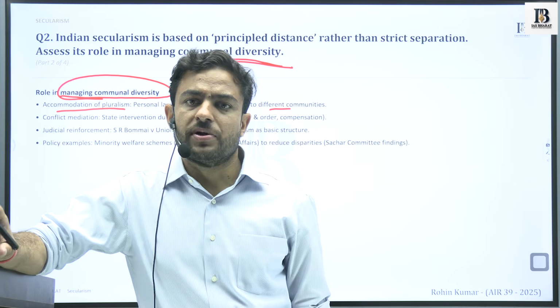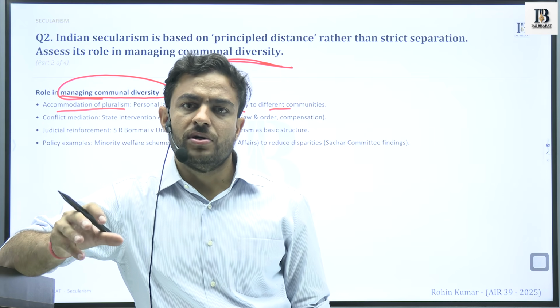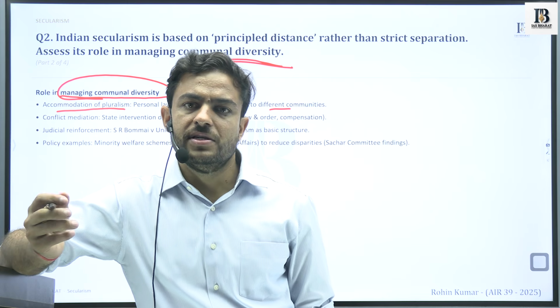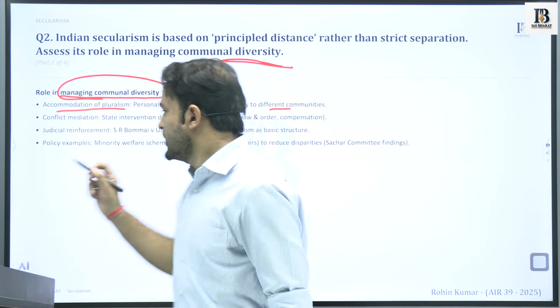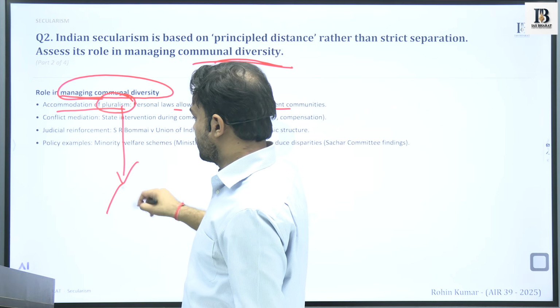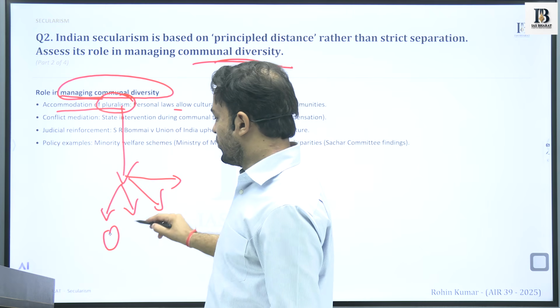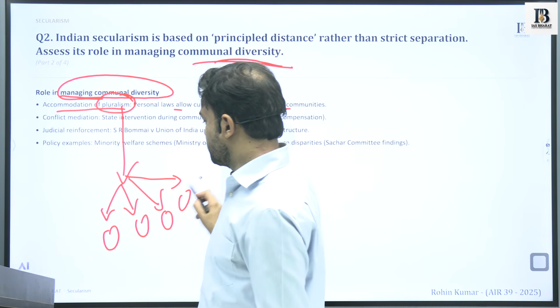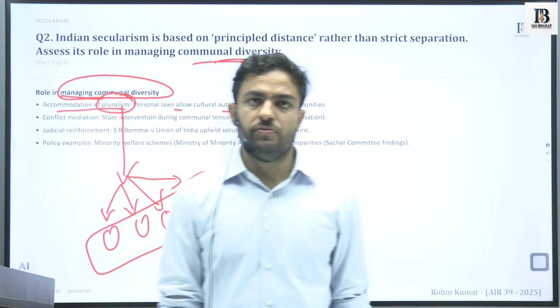They would also be protected. It is these practices or laws which exist in certain religions which will be given space, because it is this idea of pluralism, that the different ideas that different communities have will also be provided a space under the larger framework of secularism that we follow.